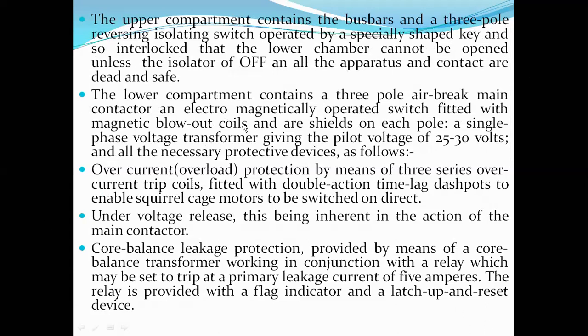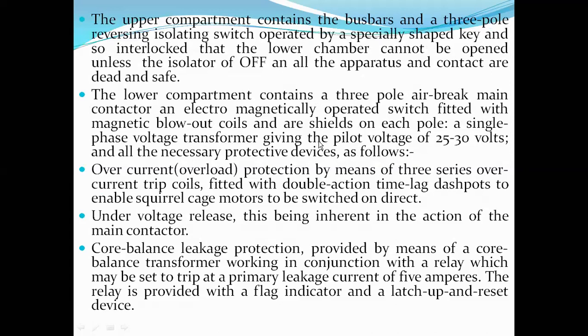Next, the lower compartment contains all the safety devices basically. It consists of a 3-pole air break main contactor, an electromagnetically operated switch fitted with magnetic blowout coils and arc shields on each pole, and a single phase voltage transformer, because it has to provide low voltage power supply to the pilot core.